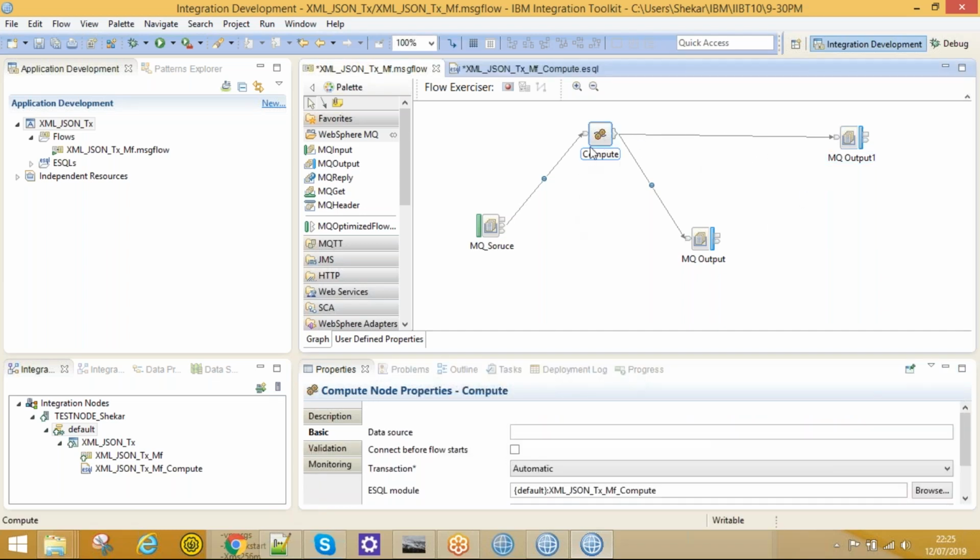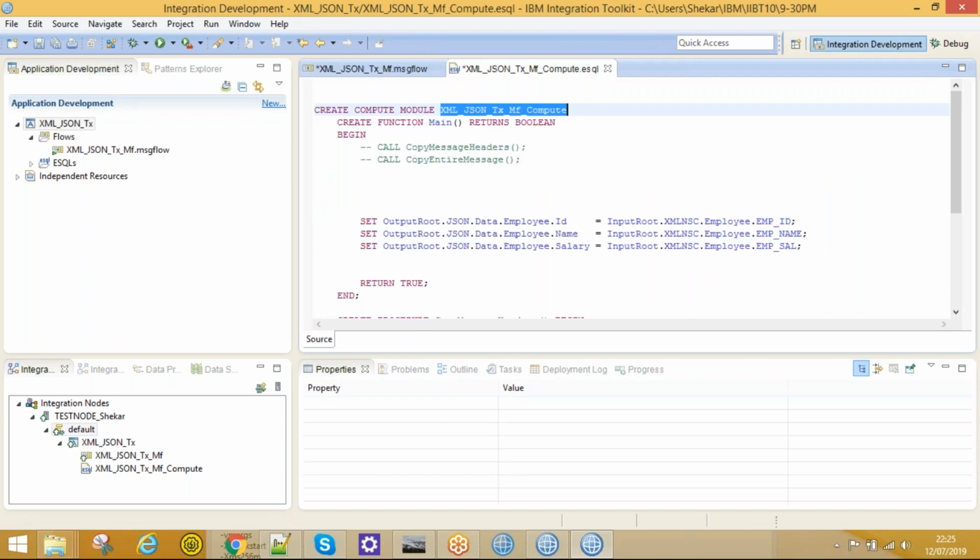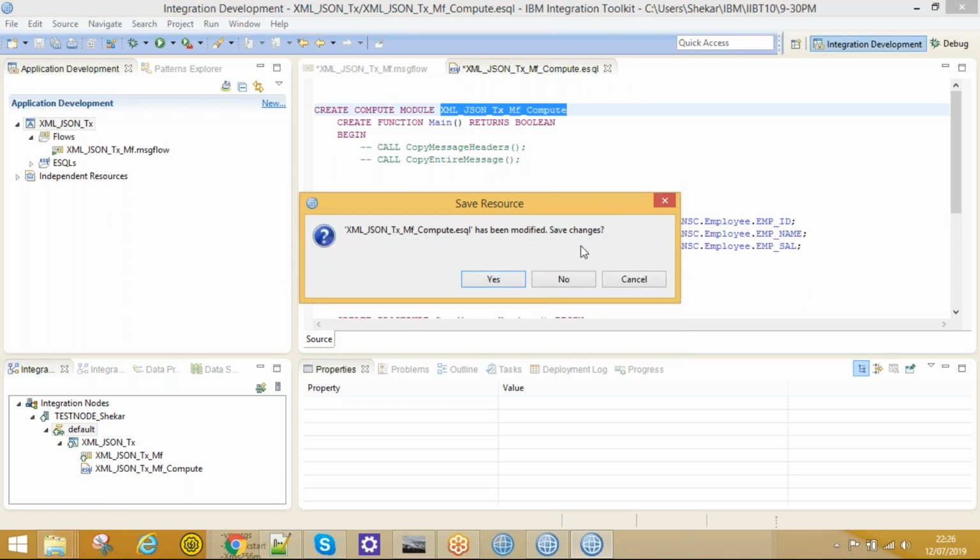For compute node we have 5 output terminals. I will discuss this scenario when we discuss the routing concept. We will have keywords like propagate to out terminal. If I explain that at this moment, it will be very clumsy and you will feel it is a little complex. So let me go step by step. It will be very easy to understand, and it's good for us. Yeah, sure, go ahead. But we can do that.